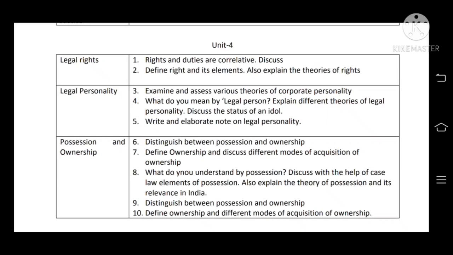Questions number 6 to 10, on possession and ownership, are very important. Questions are usually asked as: define ownership and discuss different modes of acquisition of ownership; or what do you mean by possession, explain with the help of case law; or distinguish between possession and ownership; and define ownership and its different modes. So friends, these are the total 4 units, 1, 2, 3, 4.